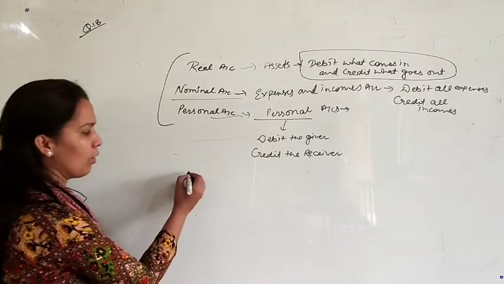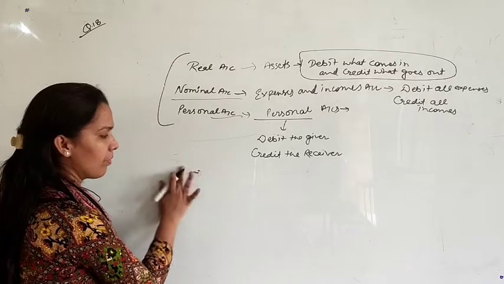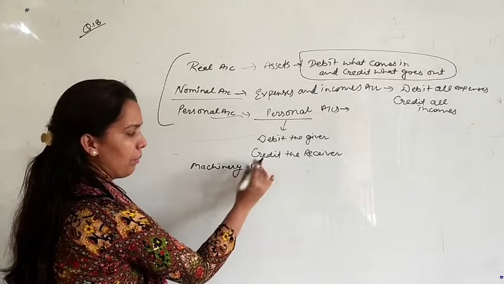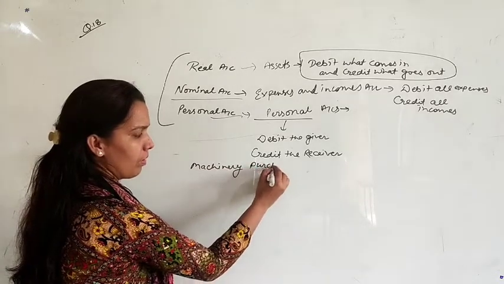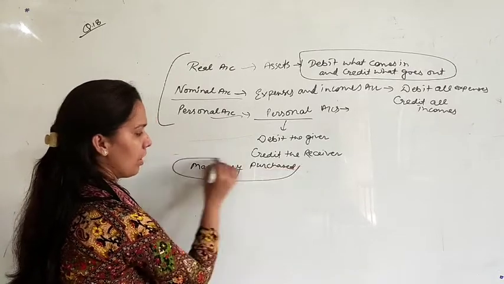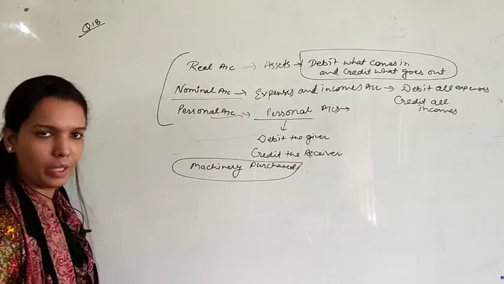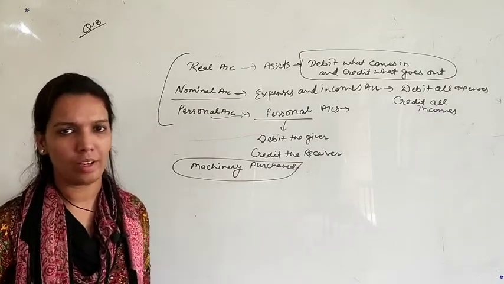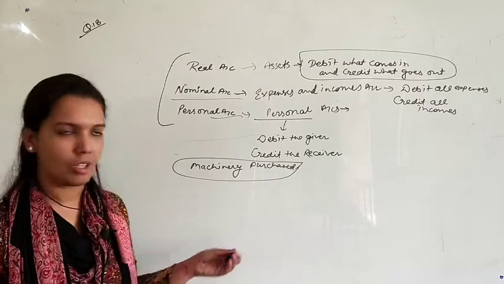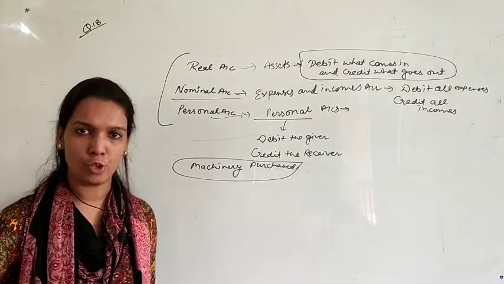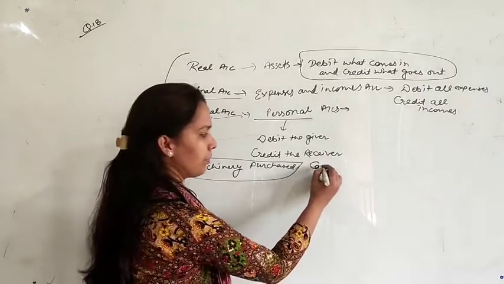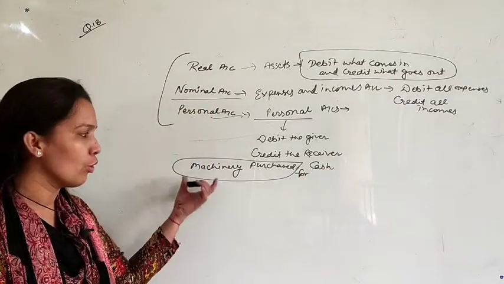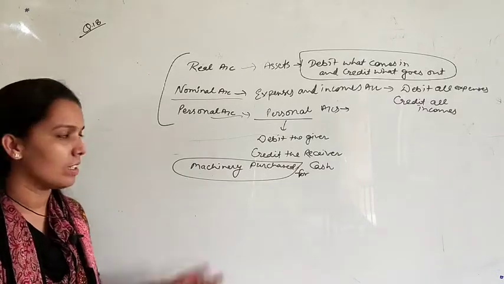Suppose I am telling you examples. Just write here: machinery purchased. Now nothing is mentioned here whether it is in cash or credit. So in the absence of any information, in the absence of any name, we will assume it is a cash purchase. So first of all, know which two accounts are affected in this case.